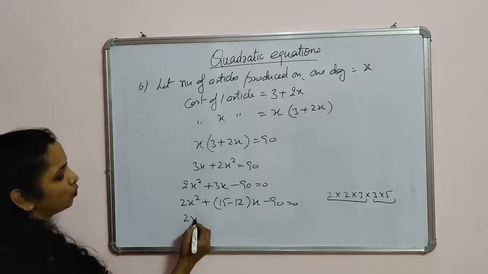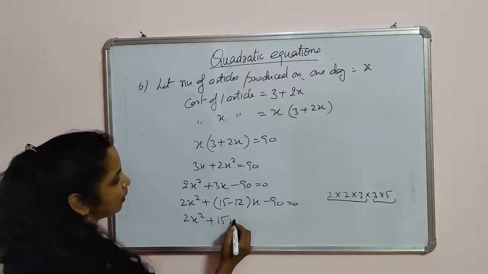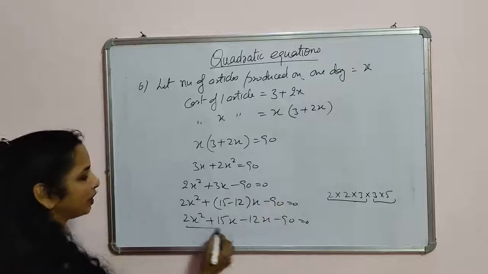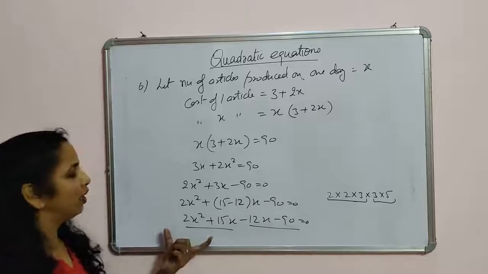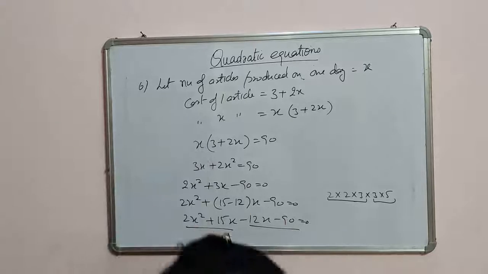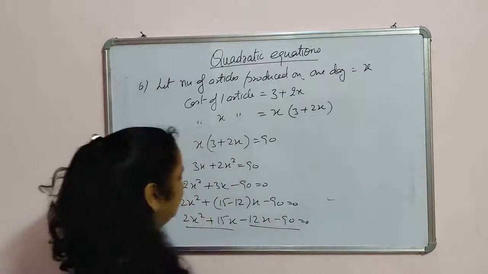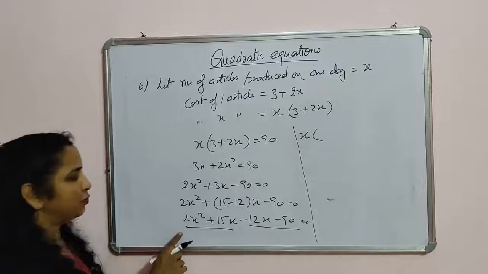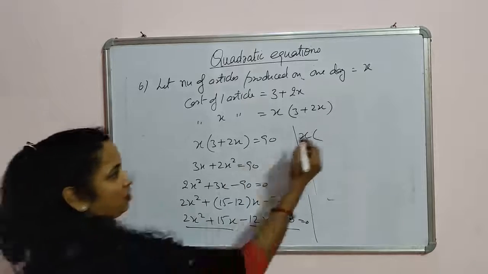Now open these brackets and again use the same method, pairing and then taking common. I am taking x as common here. In the bracket it will be 2x plus 15.